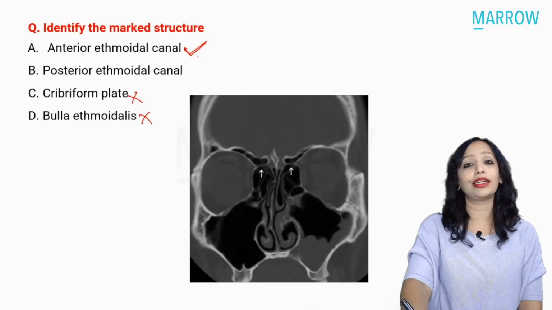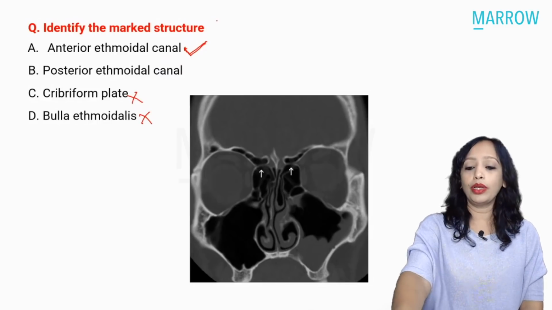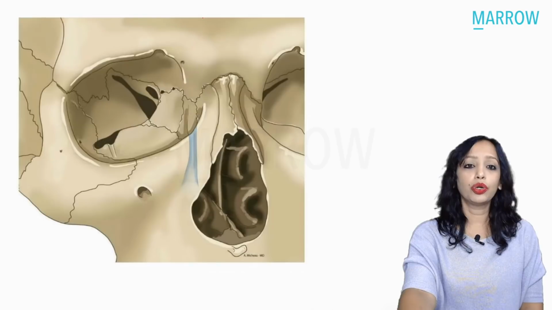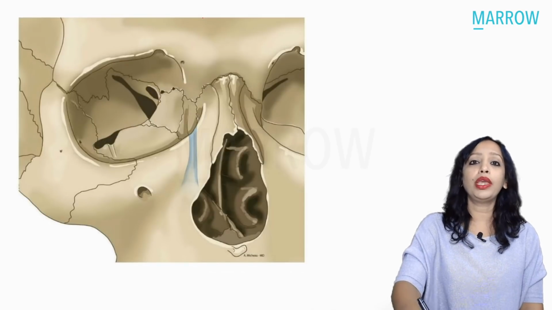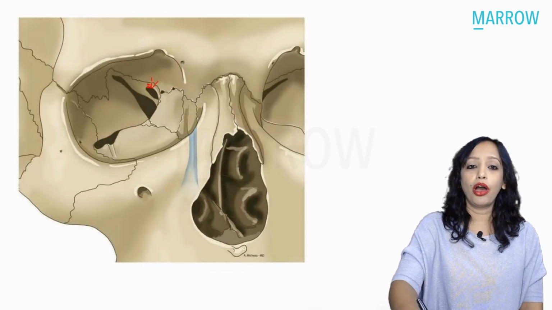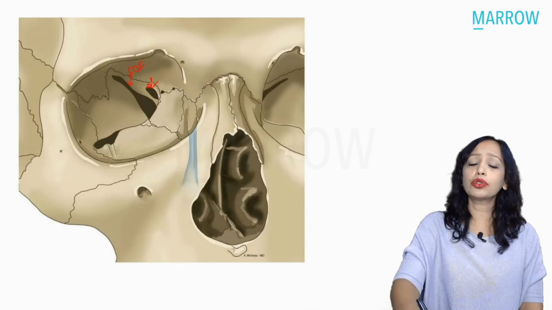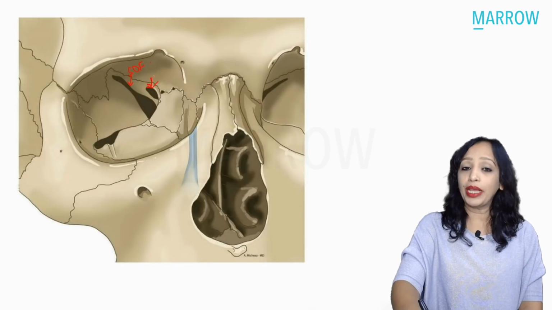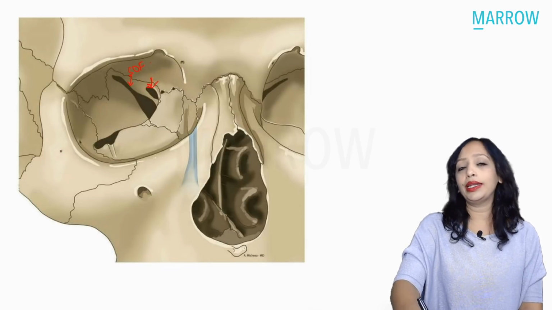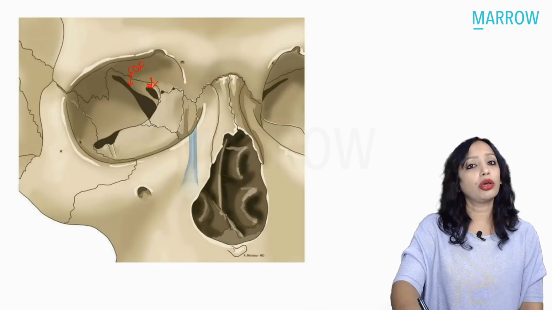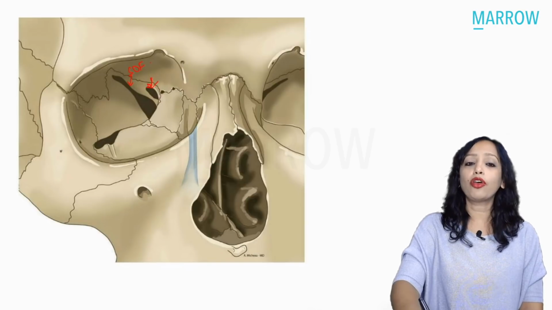So what exactly is the anterior ethmoidal canal? I just told you. Now let us see a little more about it. What we are seeing here is the optic canal, the optic foramen, and here is the superior orbital fissure. Here we have the optic foramen, the optic canal, through which the ophthalmic artery enters along with the optic nerve.